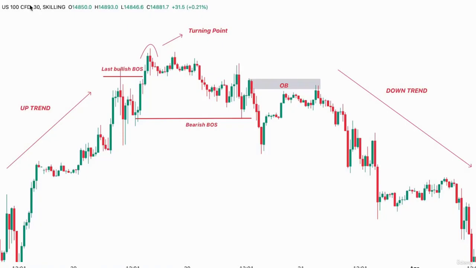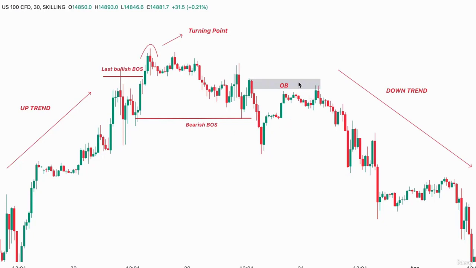Now we are using a 30-minute Nasdaq chart. The market was in a bullish trend. Price was creating higher highs and higher lows until reaching the last swing high. We can notice that after this level, price began to drop, making lower lows each time. Once we had the clear first bearish break of structure with momentum, we can confirm the change of character.